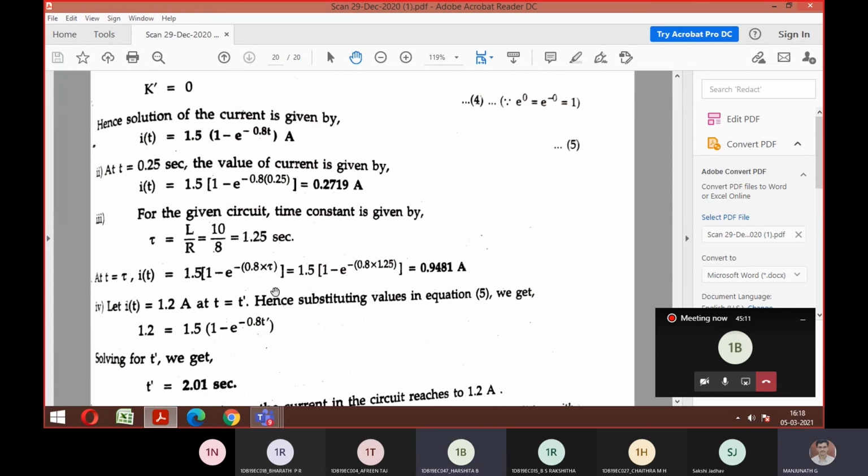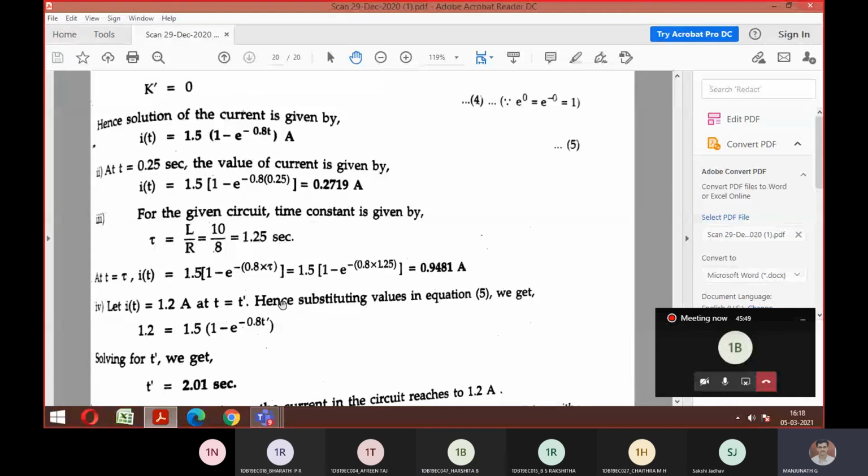What is the time taken? If I provide 1.2 amp of current to my circuit, what time is it consuming? So for time 0.25 second, the current flown was 0.27. Do you understand? So for 0.25 second, if current was 0.27, similarly, if current itself is 1.2 amp, what could be the time? That is the meaning of this question. Is it fine?